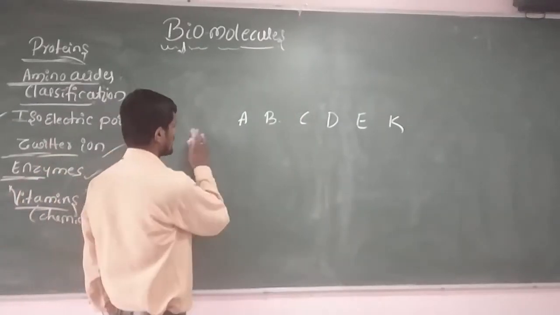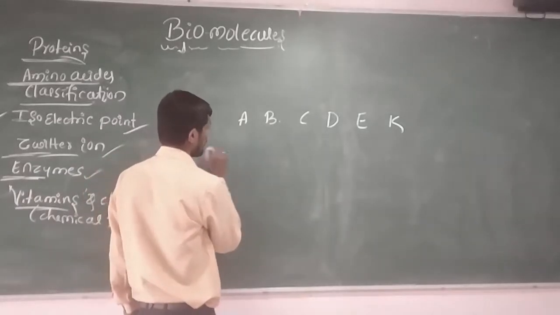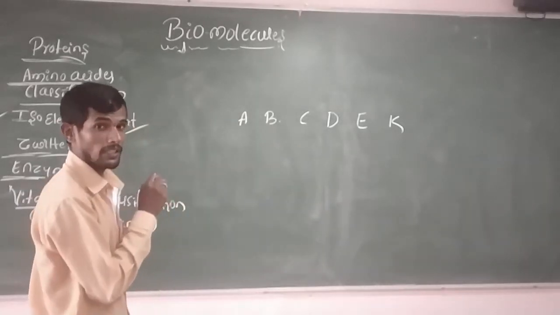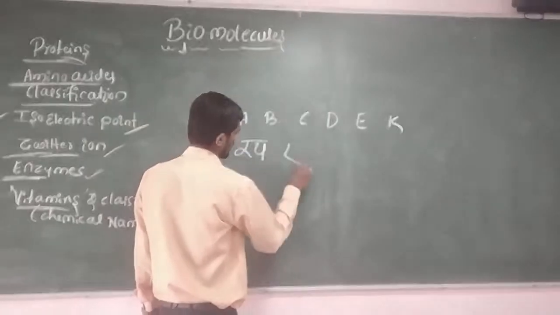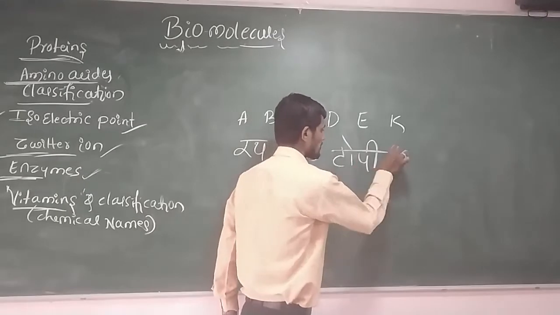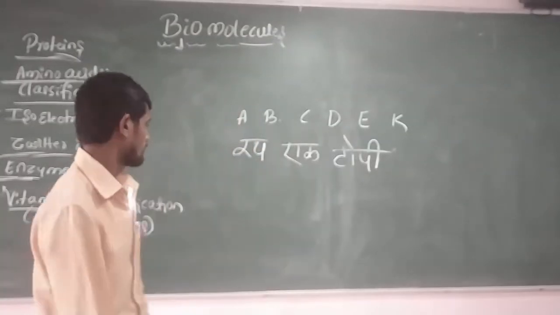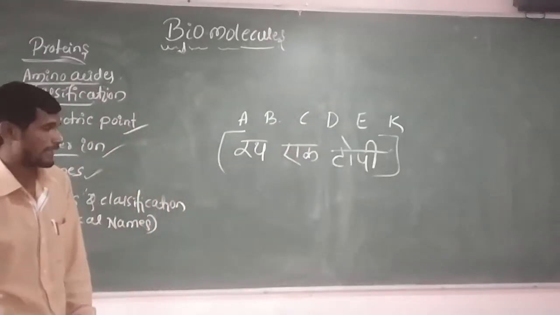I think you know one Hindi statement for remembering the chemical names of a particular vitamin, that is Rat Ek Topi. Remember this trick point. This helps in remembering the chemical names of particular vitamins.